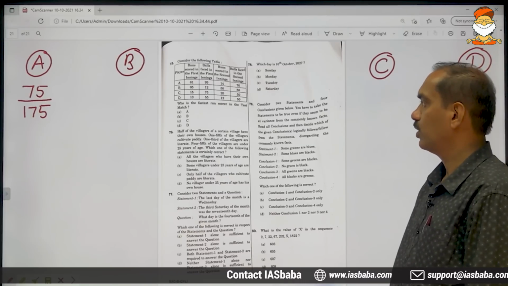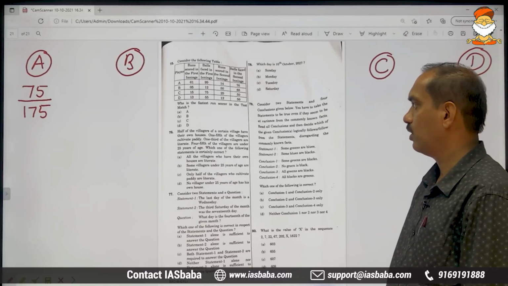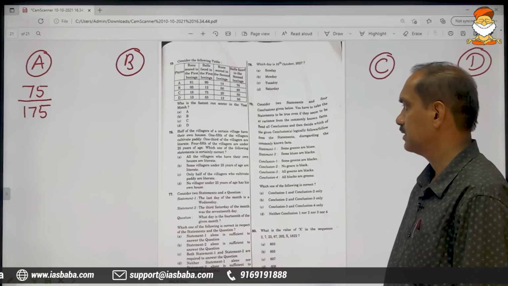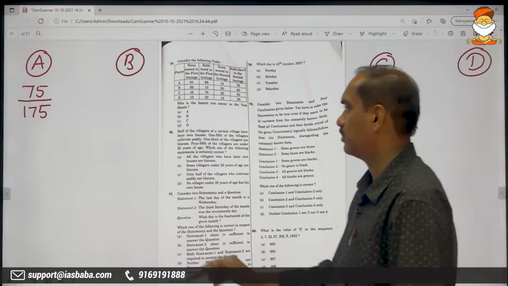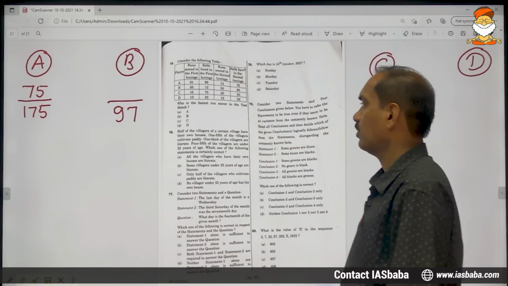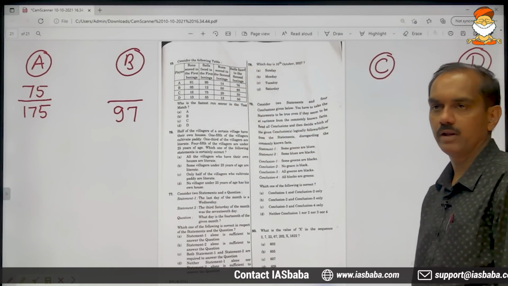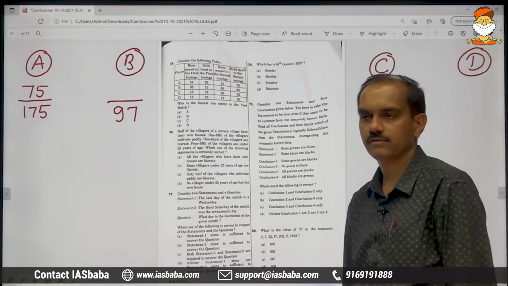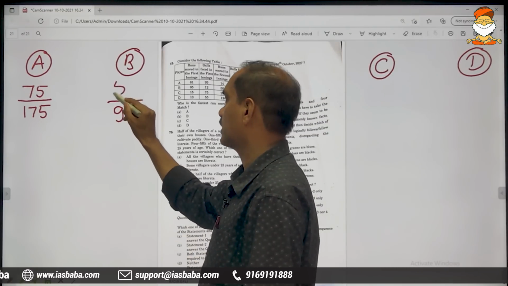Now moving on to B: 12 balls faced in the first innings, 85 in the second innings. 12 and 85, 97 balls he has faced in all. And how many runs has he scored? First innings 5 runs, second innings 50 runs, so 55 runs he has scored.